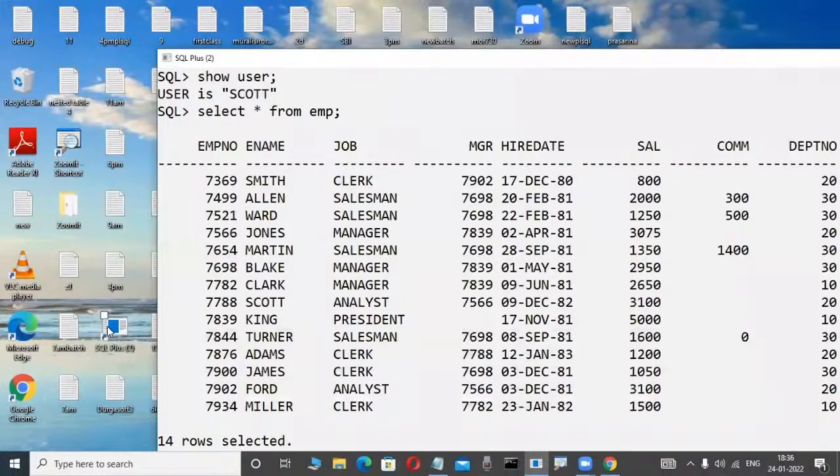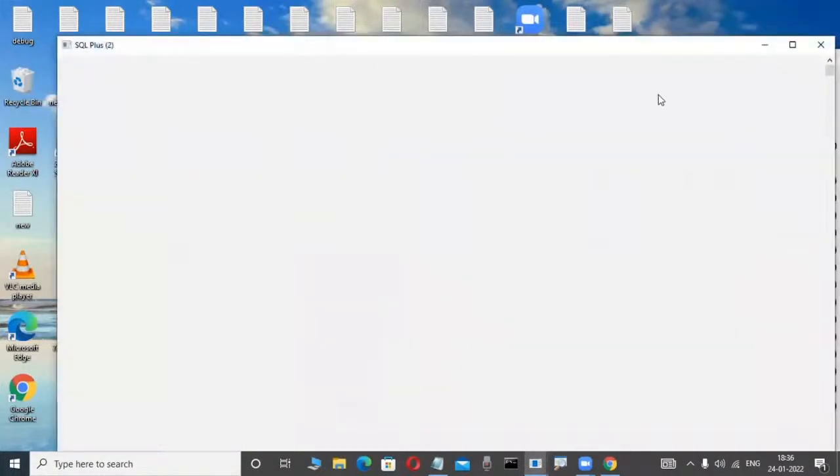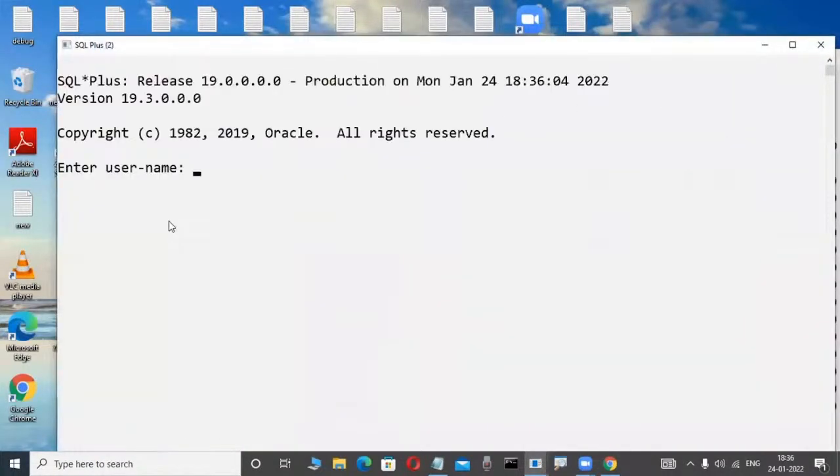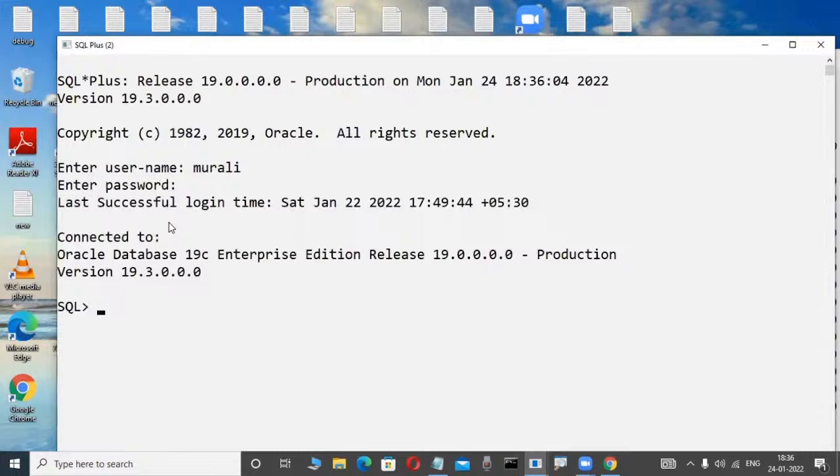Now I am opening another session. Now observe here, my name is Murali. For example, another employee is there. Murali is an employee. Imagine an employee. What is this user? How can I create this? All these things you will be familiar with later. Don't worry, big concepts you will be familiar with. Now check it out, observe the scenarios.